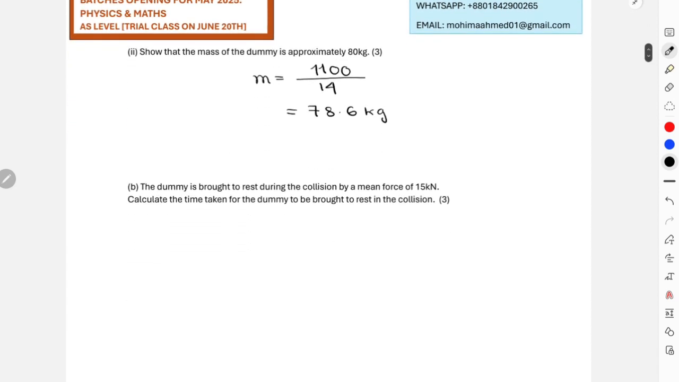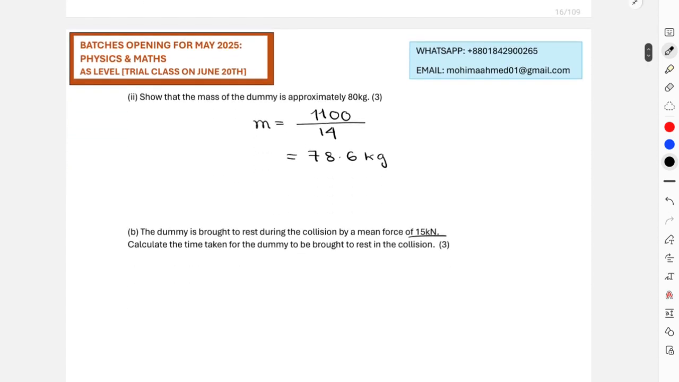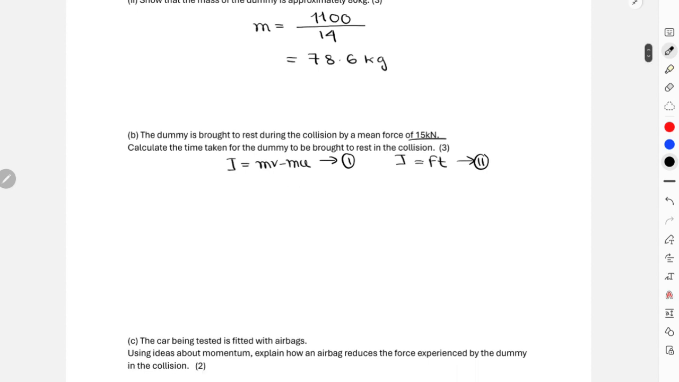The dummy is brought to rest during the collision by a mean force of 15 kilonewton. Now you need to calculate the time taken for the dummy to be brought to rest in the collision. Obviously at rest means the final velocity is 0, right? This is how I'll arrange the equation. The first equation for impulse is mv minus mu, which is equation 1, and the second equation is impulse equals Ft, that is equation 2. I'll just substitute the two equations, and this is how it will look: Ft equals mv minus mu.